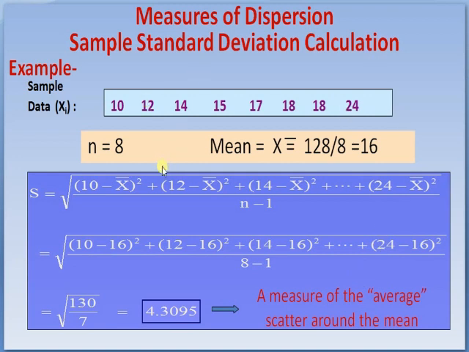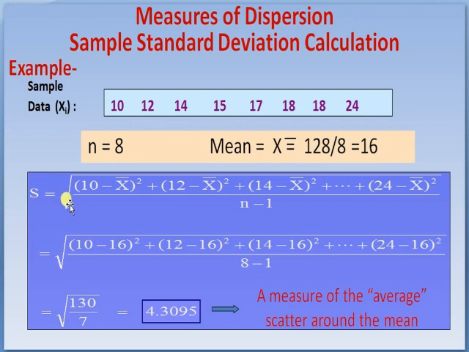Population SD, after simplifying the formula, is the square root of summation xi square minus (summation x) whole square divided by n, that is equal to summation of (x minus mu) whole square divided by n. And in case of sample standard deviation, summation x square minus (summation x) whole square by n, upon n minus 1, is simplified to summation of (x minus x bar) whole square divided by n minus 1.